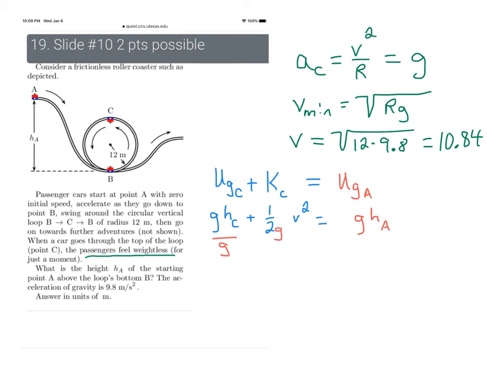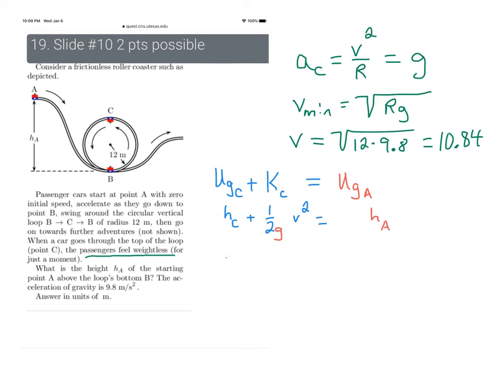I'm putting the g on the bottom with the 2, so it's 1 over 2g, and I'm dividing by g here. So that's gone, that's gone, and we can see there's a g in that term. Let's clean this up, it looks messy. So that goes away, that goes away. And that's how I solve for the height at A.